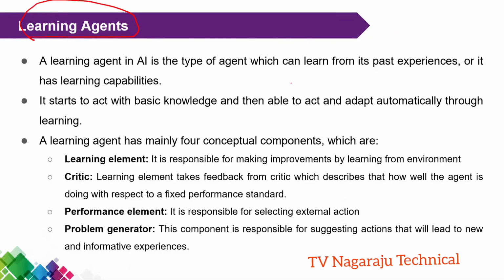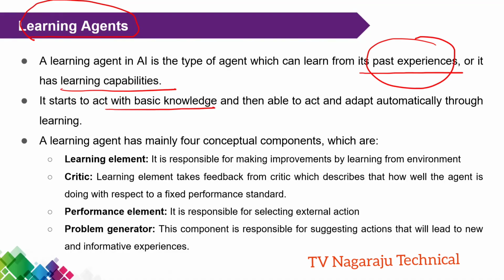Here an agent learns from its past experience, or the agent has learning capabilities. Till now, the agent has current experience, or they prepared the model, or they can achieve some shortest path or anything by using goal or by using utility. But a learning agent learns the information from past experiences. It starts to act with basic knowledge, and step by step it automatically learns new things.